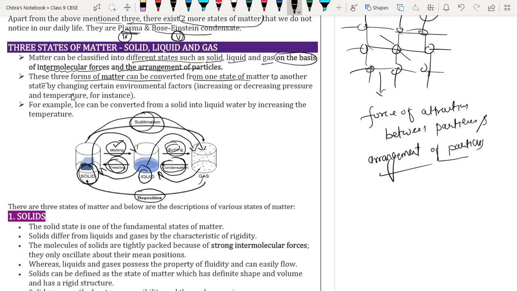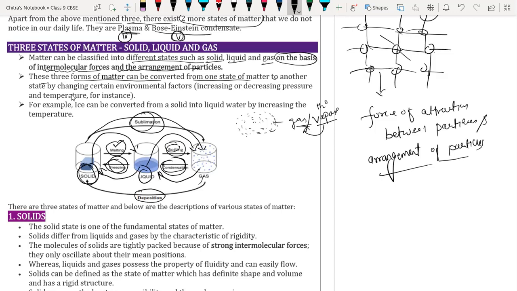Yes. Like deposition, generally what happens is that water vapors are present in our nature in the form of gas. In cold countries like the US, and in India also, in the Kashmir area, snowfall takes place.